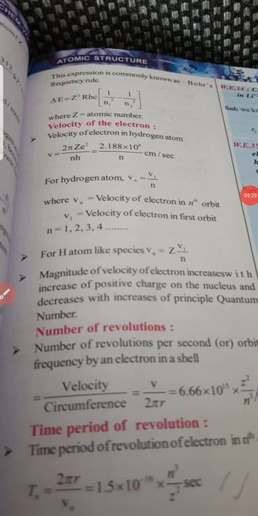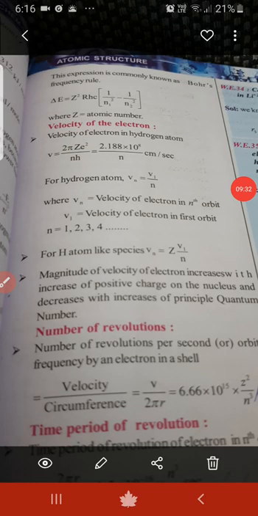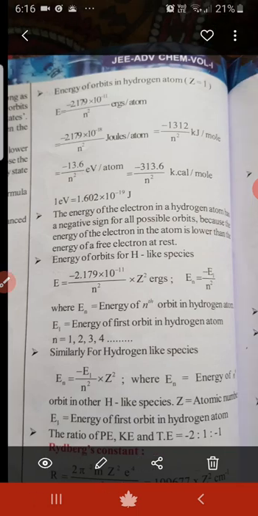Number of revolutions per second, or orbital frequency, by an electron in a shell is equal to velocity by circumference. I'll write it down for you all.